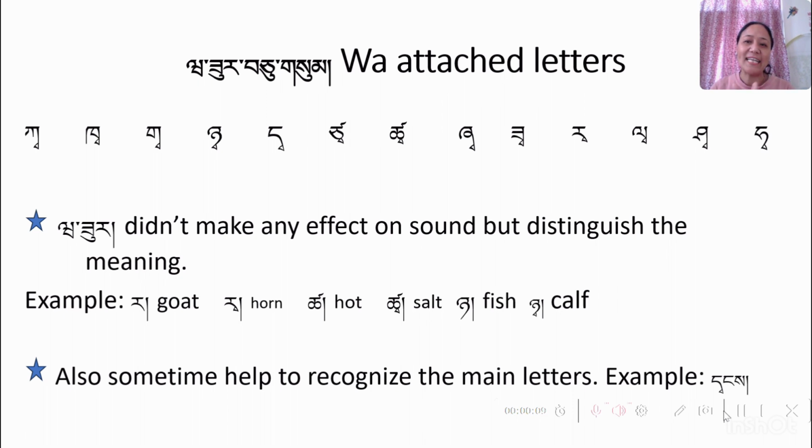Okay, Wa attached letters. In Tibetan we have 13 Wa attached letters. We call it Wasur because we use only the sur, which means corner. So we use only the corner of the Wa. That's why it's called Wasur.